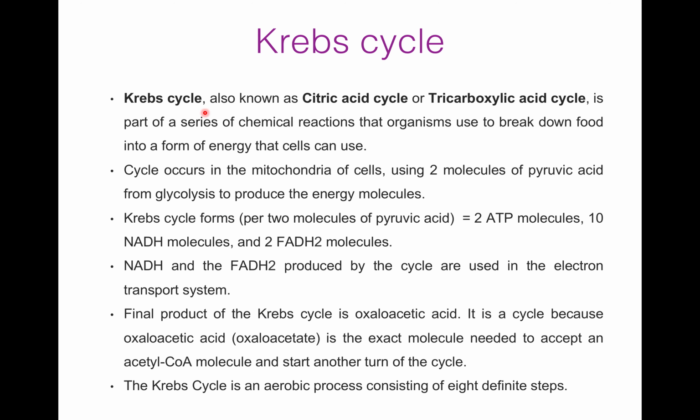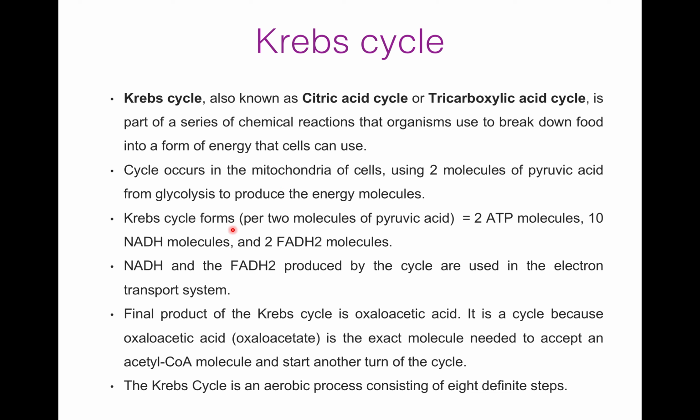Citric acid cycle means Krebs cycle, which is also known as tricarboxylic acid cycle. It is a part of a series of chemical reactions that organisms use to break down food into a form of energy that cells can use. Krebs cycle occurs in the mitochondria of cells and it uses 2 molecules of pyruvic acid from glycolysis in order to produce energy molecules, that is ATP.